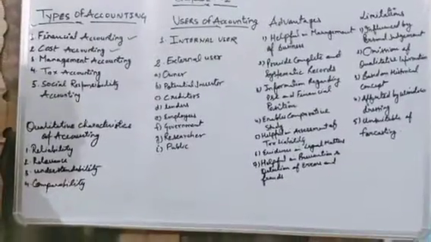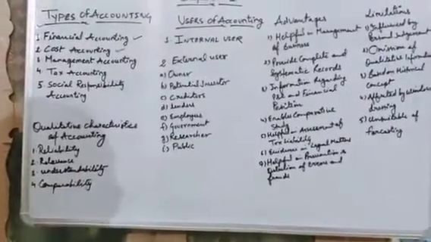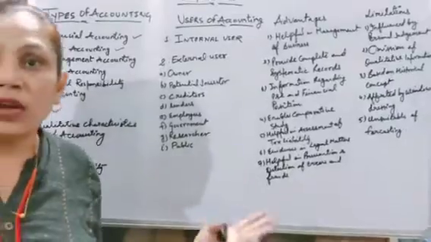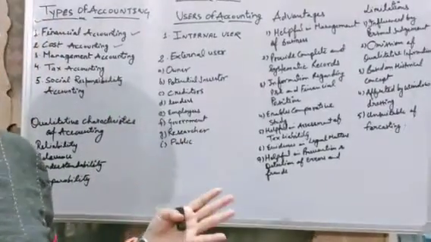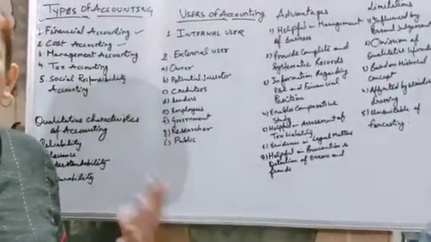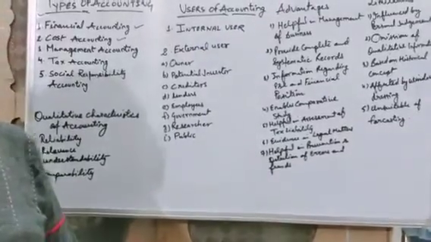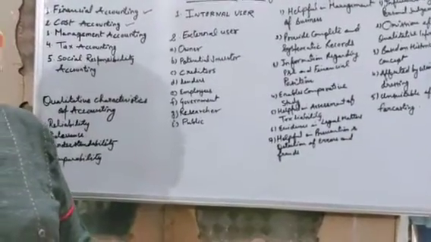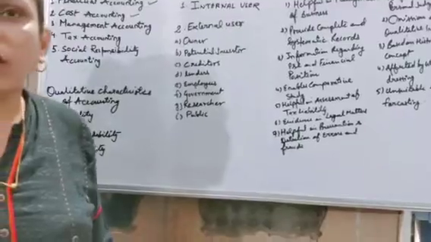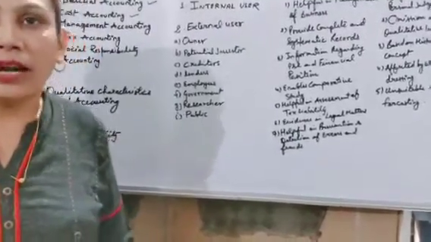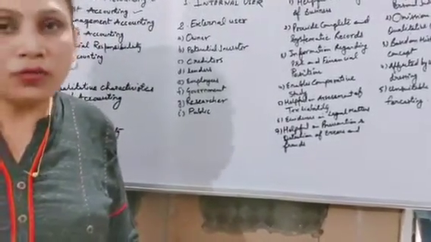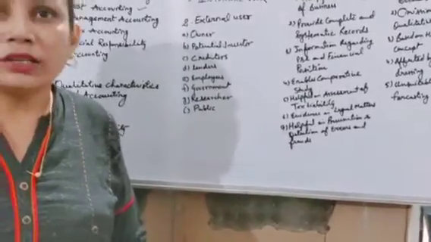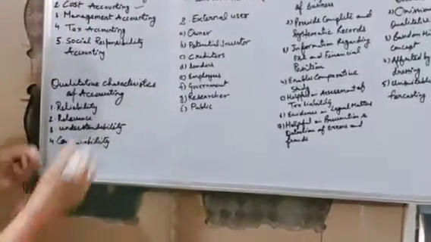Cost means we have to find out the cost per unit. We have to find out the total cost. In this branch of accounting, we find out the total cost of production as well as the cost per unit which we are producing. That's why we call it cost accounting. In that case, we find out the cost or price of commodities which we have produced. Okay. The next one is management accounting.